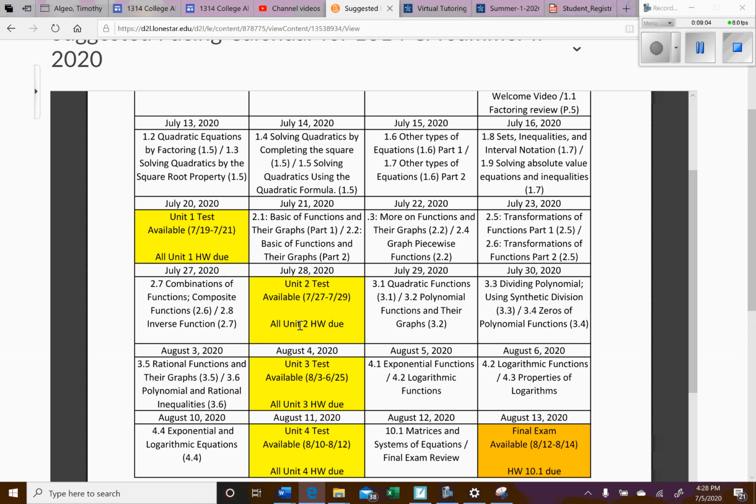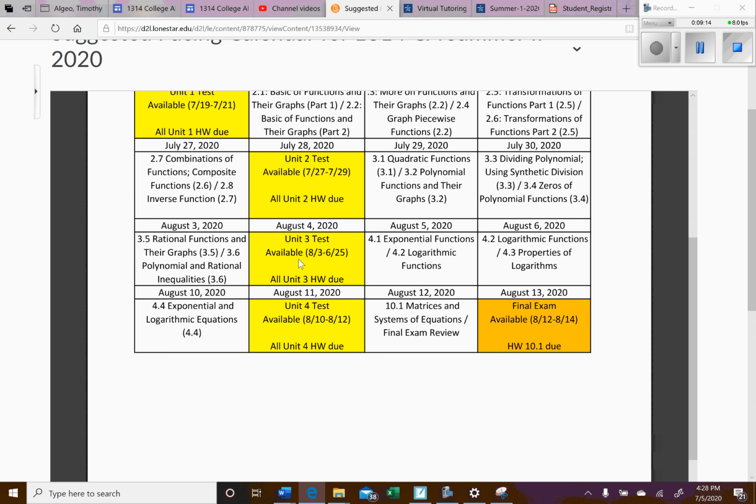Once again, all the homework will be due on this date. For the exam, if you want to take it early, or if you need to take it a day later, that's fine too. So you have those 3 days. Same thing with Unit 3 and Unit 4.